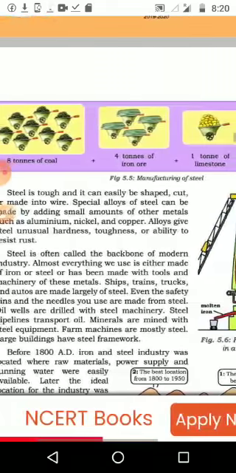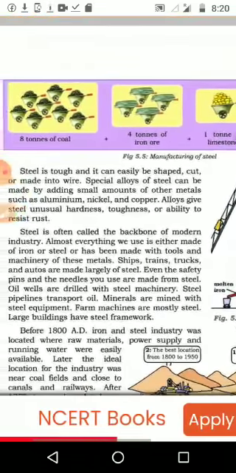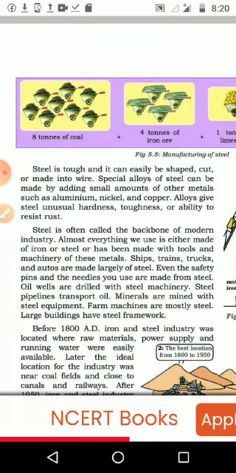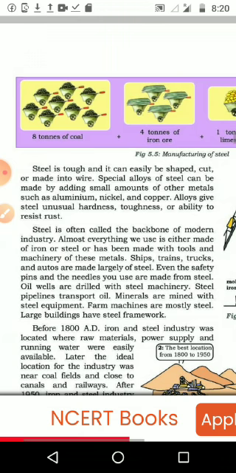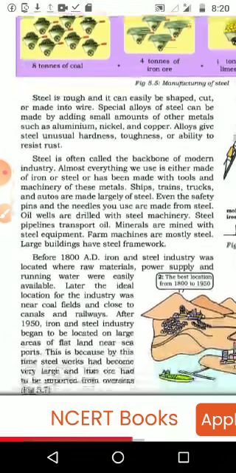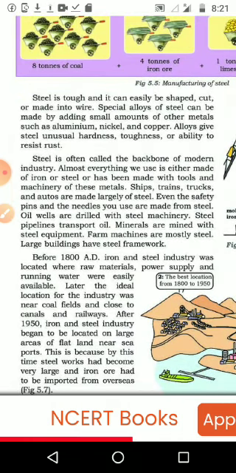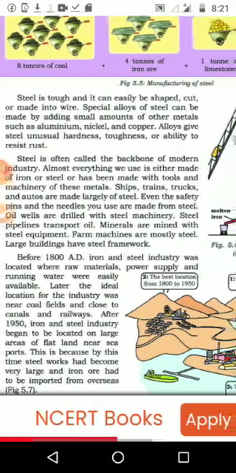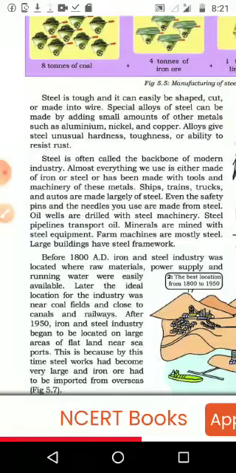Steel is often called the backbone of modern industry. Please underline, steel is often called the backbone of modern industry. Why is that? We are going to see. Almost everything we use is either made of iron or steel or has been made with the tools and machinery of these metals. So why are we calling the iron and steel industry the backbone of modern industry?